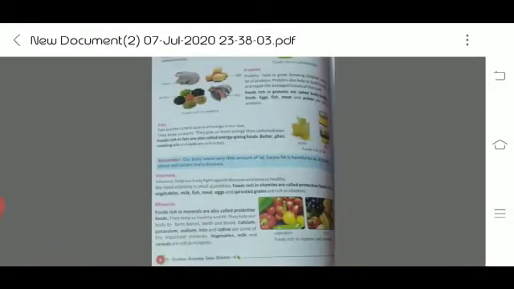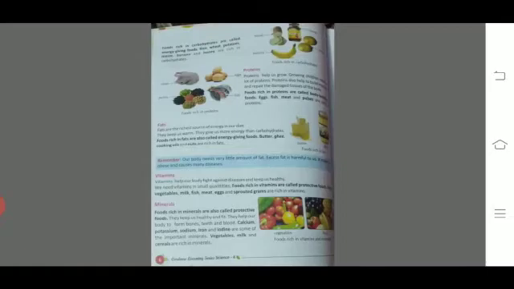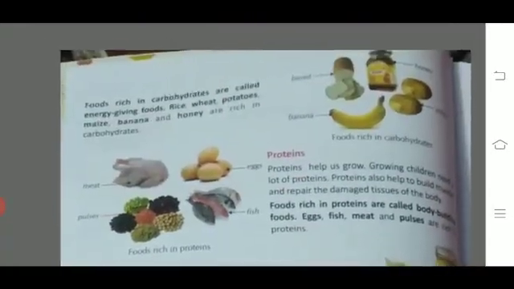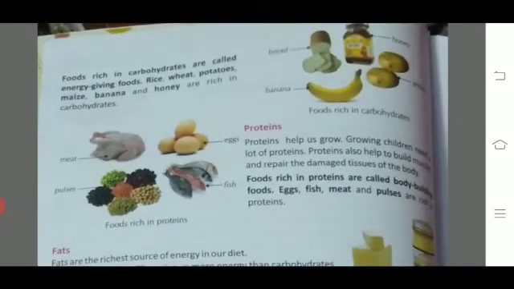Now, what are the examples of carbohydrate? Firstly, potato, wheat, rice, all these are examples of carbohydrate. As you know, they give us energy. It means they are known as energy giving nutrients.